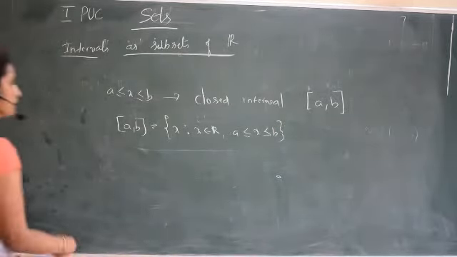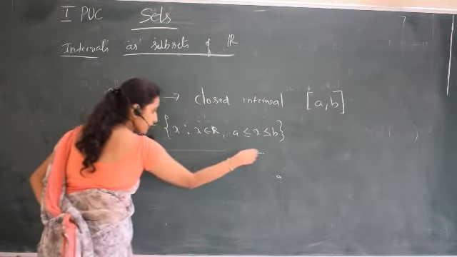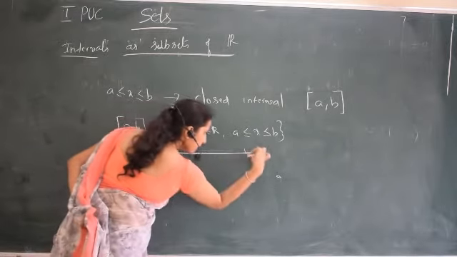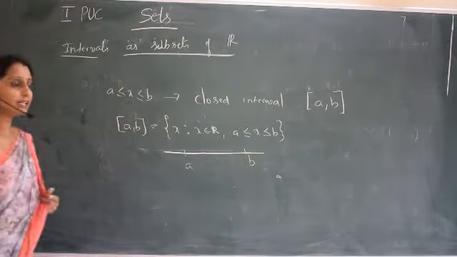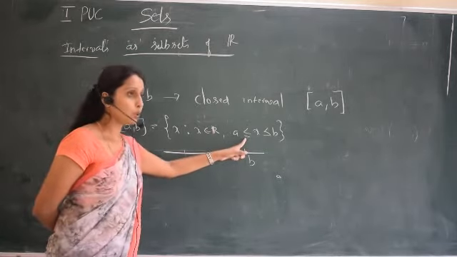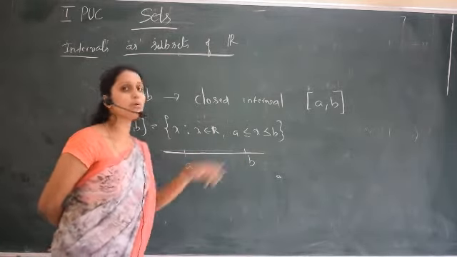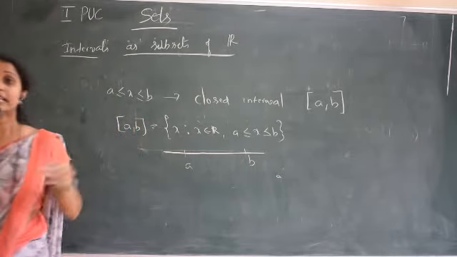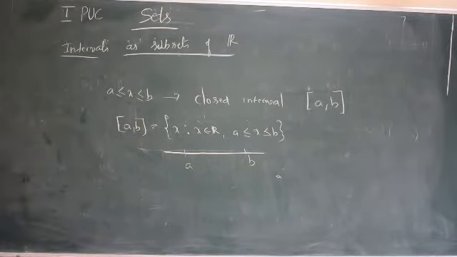So how can we draw this on the real line? Suppose this is the real line. I can take this as A and this as B. Now the real numbers between A and B, with less than or equal, so A also is included. The endpoints of the interval are included.